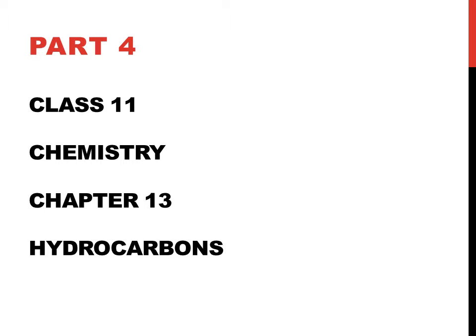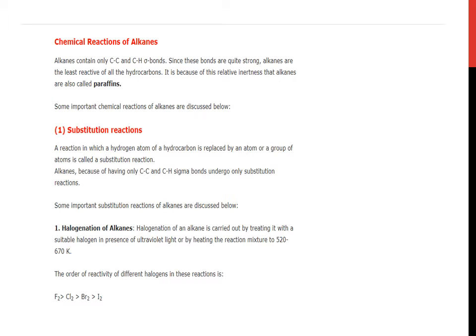Hello students. Let us start with the fourth part of chapter 13, that is, the fourth part of hydrocarbons: chemical reactions of alkanes. Alkanes contain only carbon-carbon single bonds and carbon-hydrogen single bonds, that is, sigma bonds. Since these bonds are quite strong, alkanes are the least reactive of all the hydrocarbons. It is because of this relative inertness that alkanes are also called paraffins.